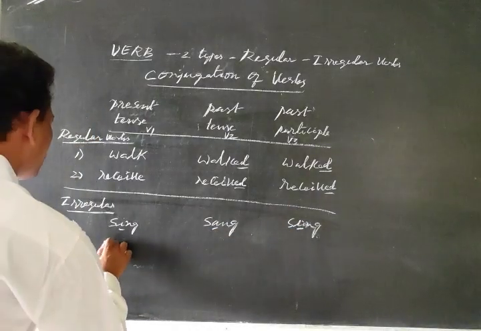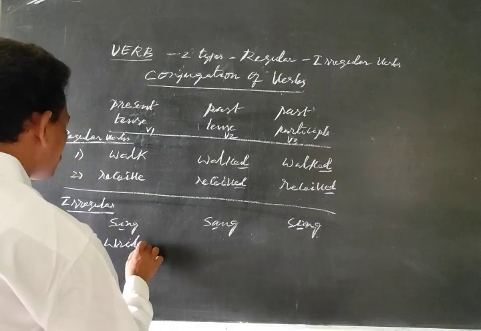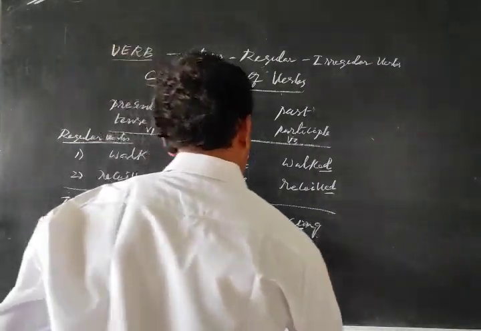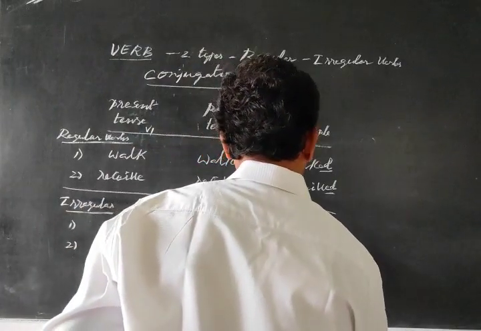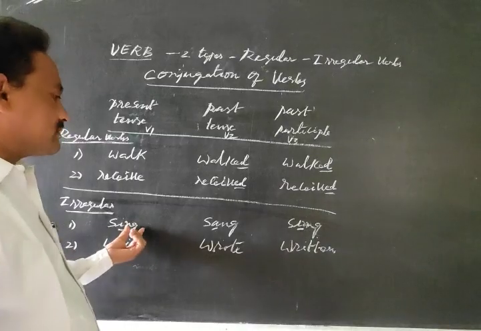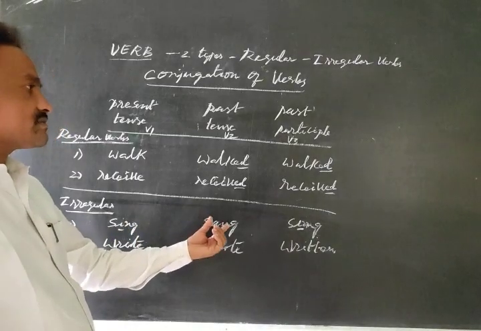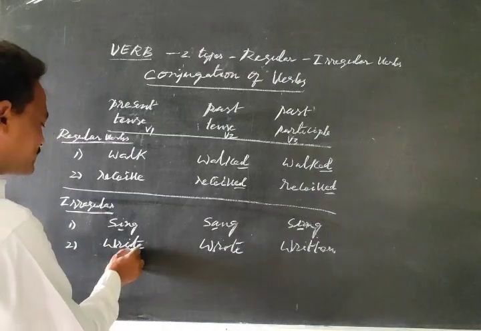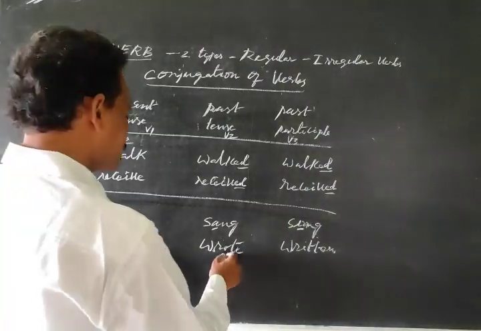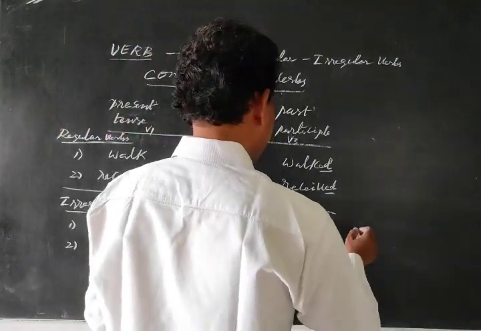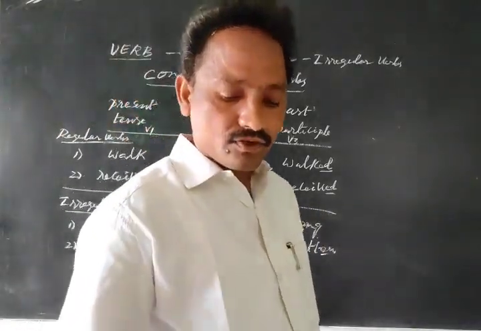Second one, write, wrote, written. Here also the same rule is applicable. Write: I is the vowel. This vowel is changed into O and this O is changed into E. So these are the verbs.